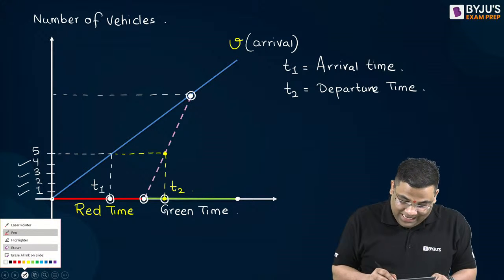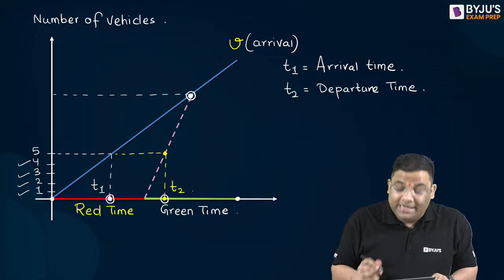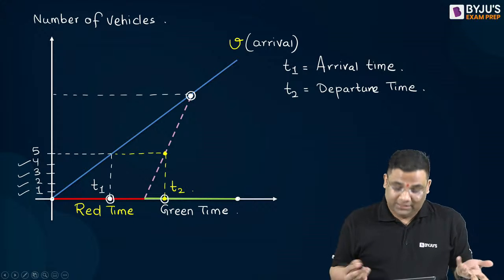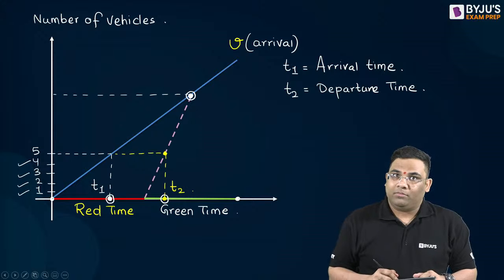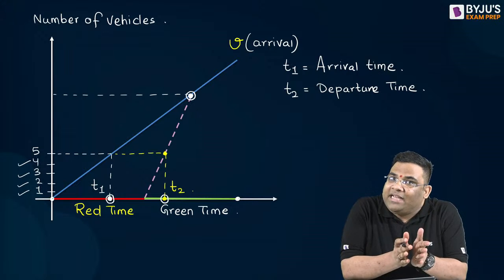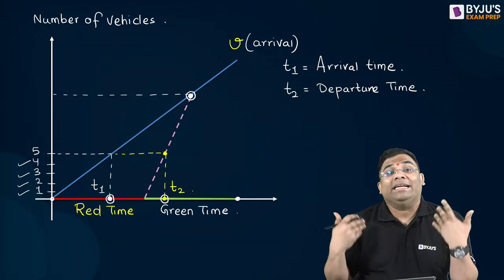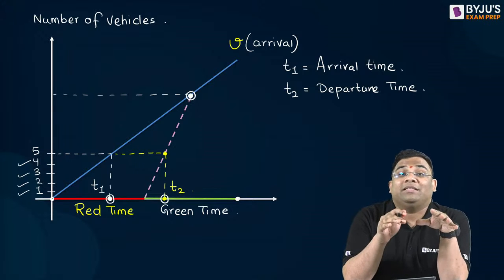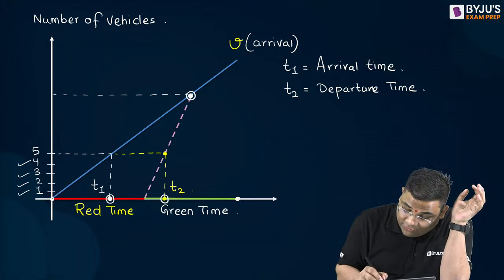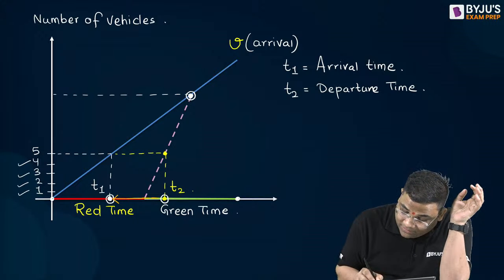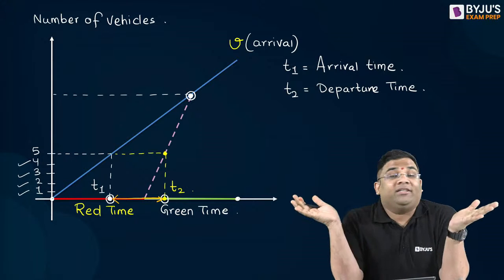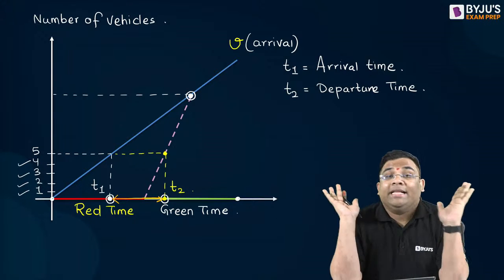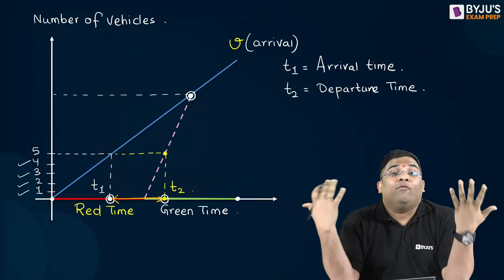Can I say it waited from T1 to T2 time? Yes, because it came to the intersection at T1 time. It was there in the intersection till T2 time, and then it departed. That means the vehicle had to wait for this much time. If there was no intersection, just a plain road, then the vehicle wouldn't have waited.